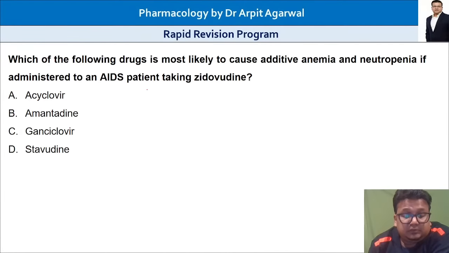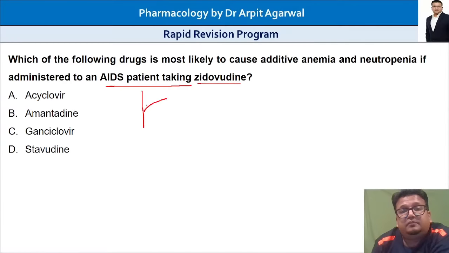Now, which of the following drugs is most likely to cause additive anemia and neutropenia if administered to an AIDS patient already taking zidovudine? The patient is HIV positive, taking zidovudine. Which drug, if you add it, will cause additive bone marrow suppression?